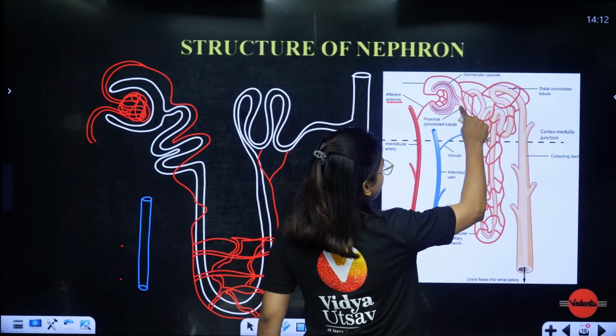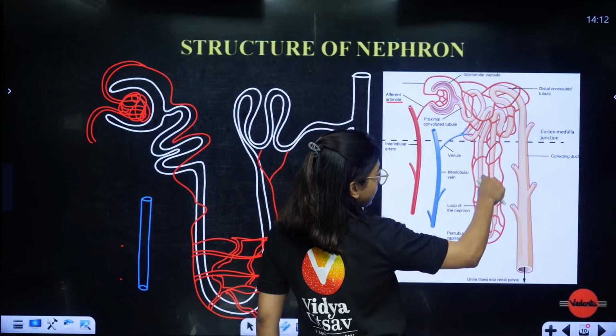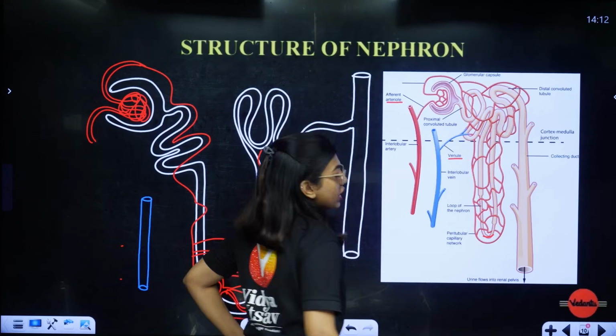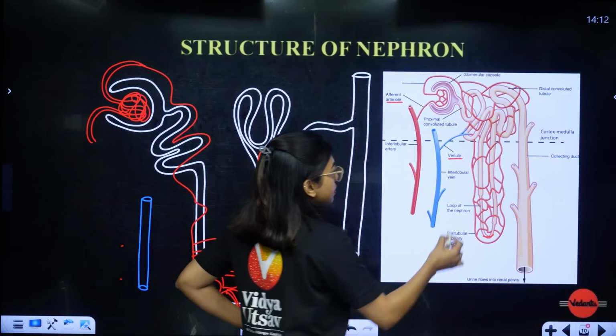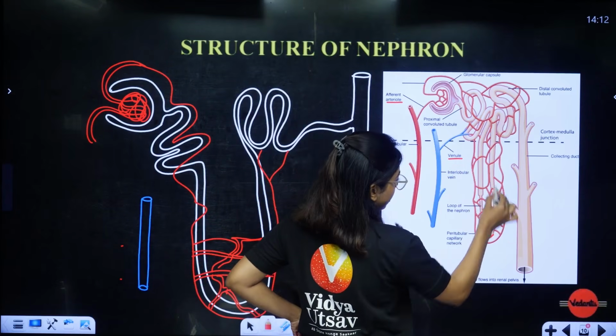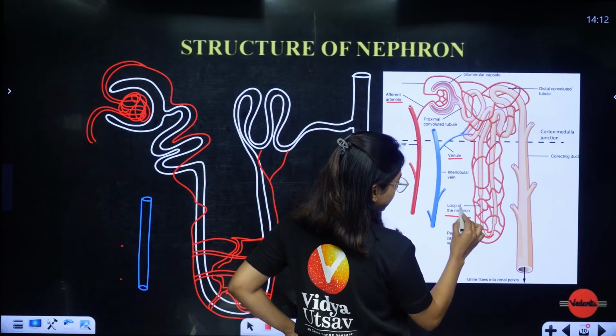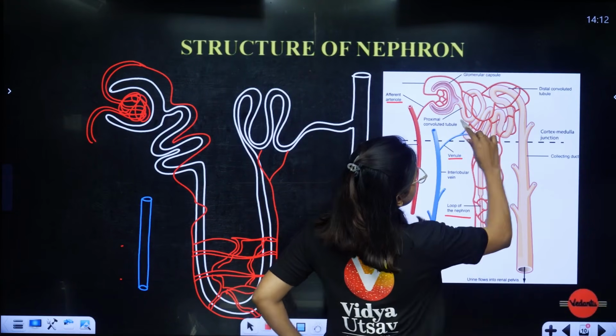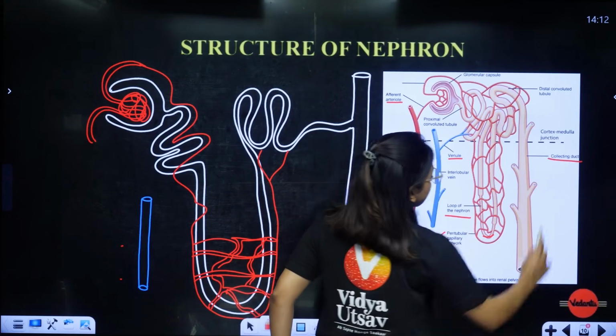That is the convoluted part. Here you have the PCT. After that, here you can see, students, the loop of Henle. The venule attaches like this, here in the middle, and from there you can see it is stretching all the way. The loop of the nephron, that is your loop of Henle, will be there. Then you will see peritubular capillaries, and then they will all stretch and go to the collecting duct.